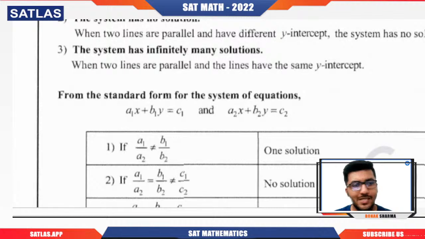So basically in this particular topic, you need to understand that we are talking about two straight lines, because in the last session I told you how any linear equation represents a straight line. Now if I give you a system of linear equations, basically a system of two straight lines, then you need to check what is the relation between those two lines, basically how they are related to each other. So if I take any two straight lines, then they can give me two kinds of relation.